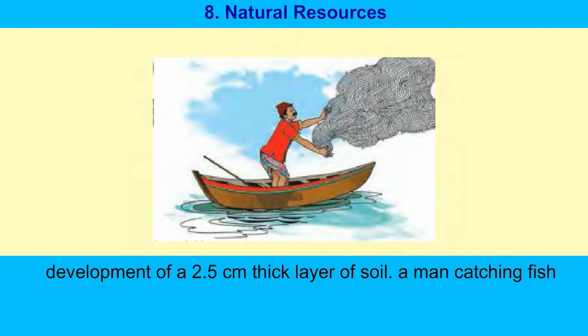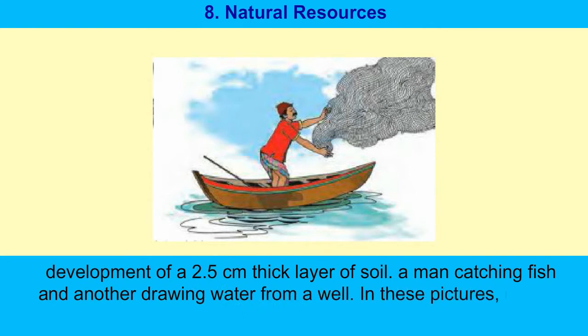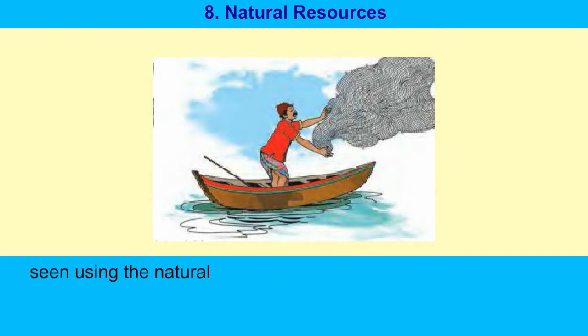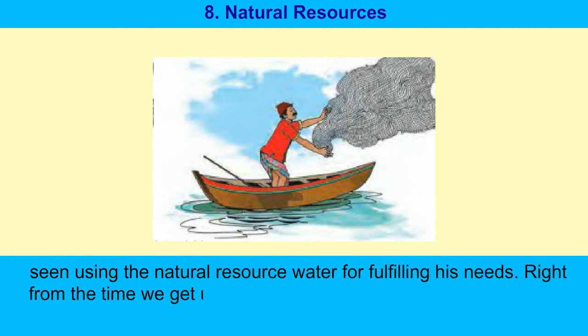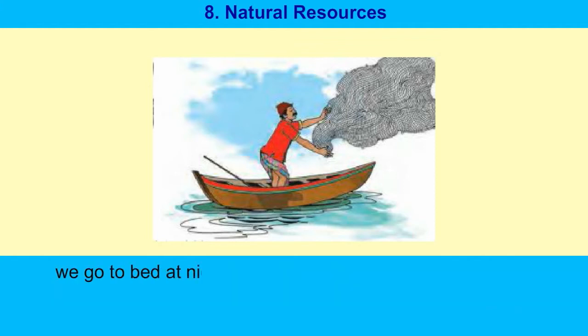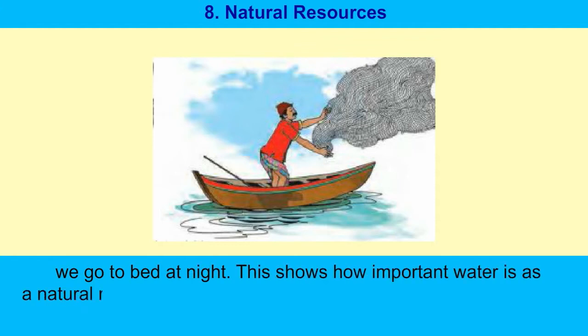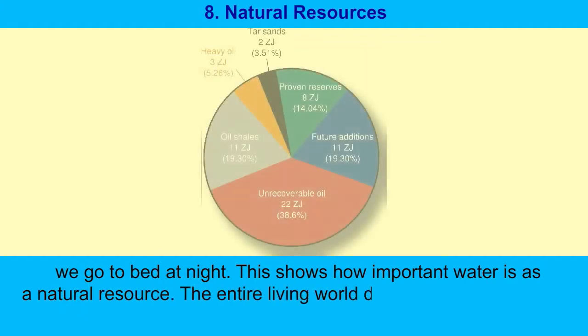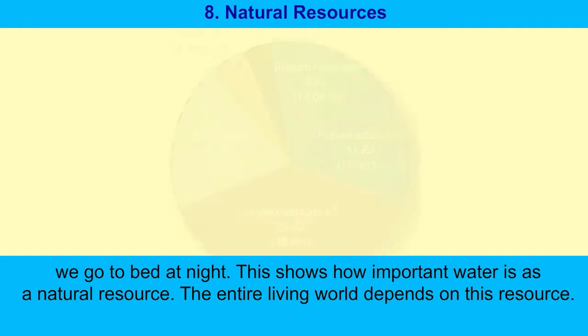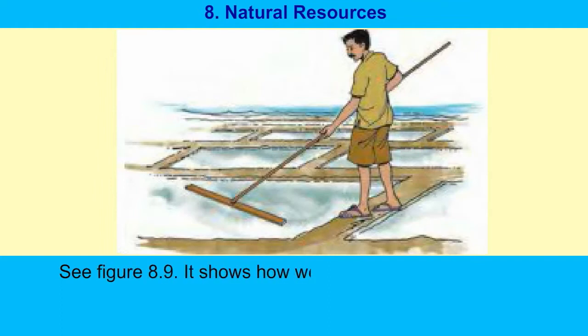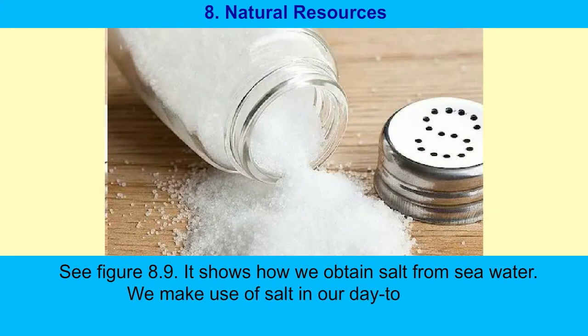A man catching fish, another drawing water from a well. In these pictures, man is seen using a natural resource, water, for fulfilling his need. Right from the time we get up in the morning, we keep on using water till we go to bed at night. This shows how important water is as a natural resource. The entire living world depends on this resource. In this picture, it shows how we obtain salt from seawater. We make use of salt in our day-to-day life.